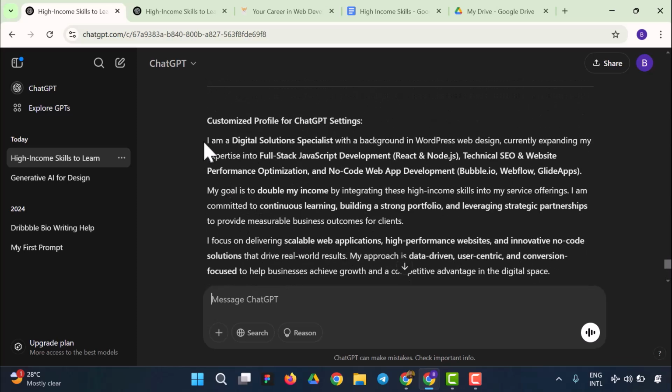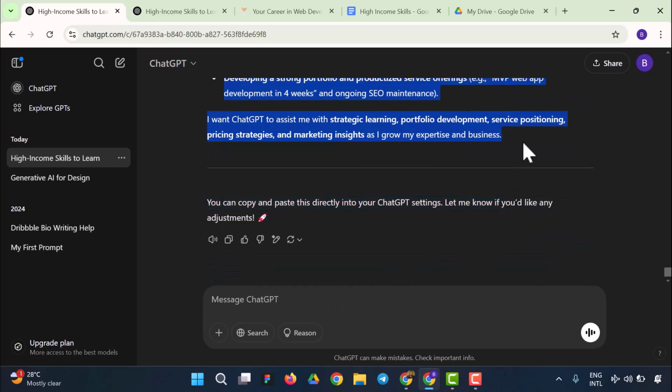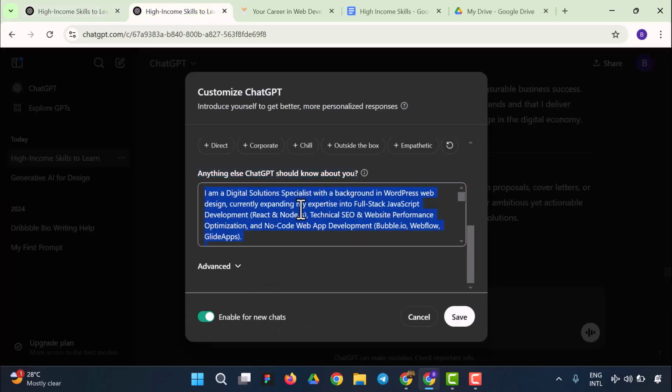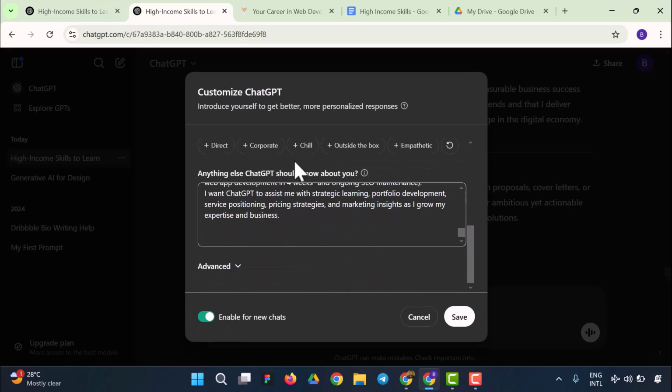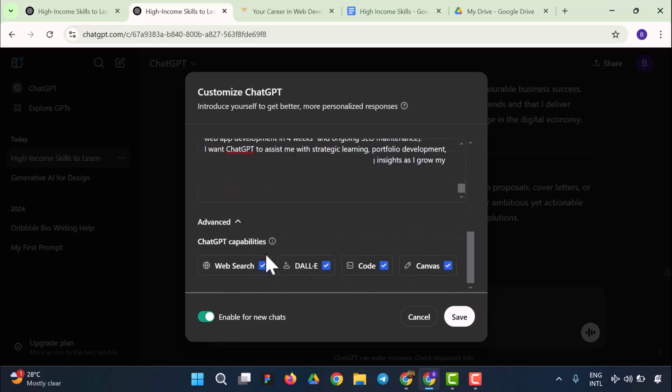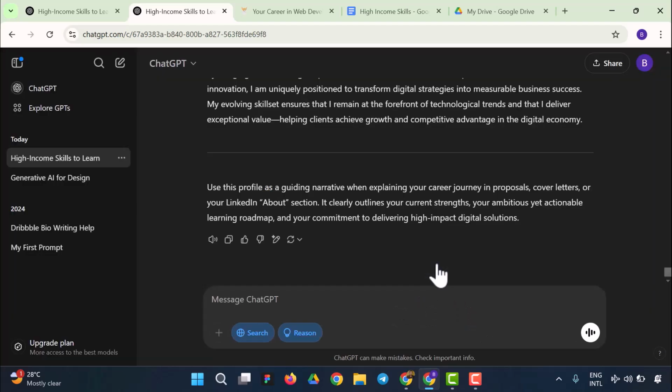So yes, all you have to do is to copy all this, and you're going to come back here to paste that. I'm going to Ctrl A and I'm going to paste that, and right there I have the exact text I needed, and we have been able to create that. So all I have to do is to save it. So you could see what I inputted. All I have to do, you could see advanced right here. So ChatGPT capabilities, you could see web search, you could see DALL-E, you could see code, you could see canvas. Just leave all that right now. So I'm going to save that right now, and that's the way to customize.